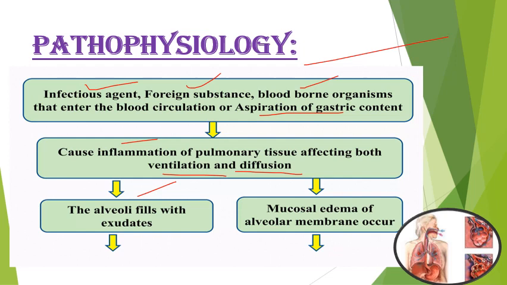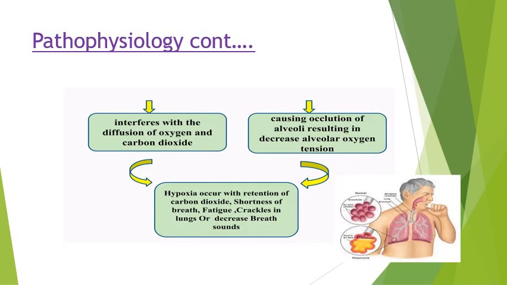Then mucosal edema of the alveolar membrane also occurs. This will interfere with the diffusion of oxygen and carbon dioxide at the alveolar ends, and on the other hand, cause occlusion of the alveoli, resulting in decreased alveolar oxygen tension. Both will finally lead to hypoxia